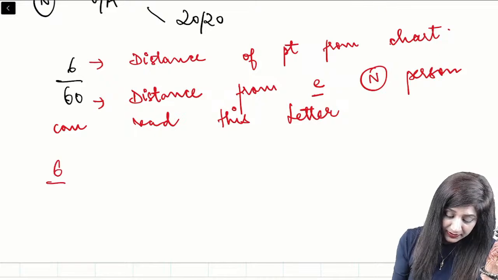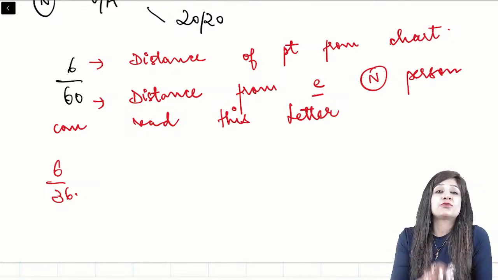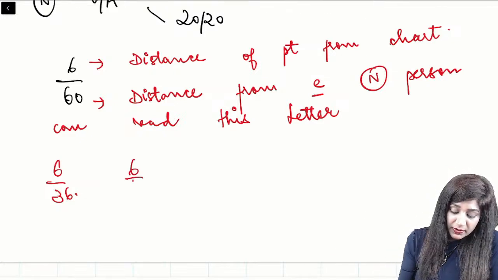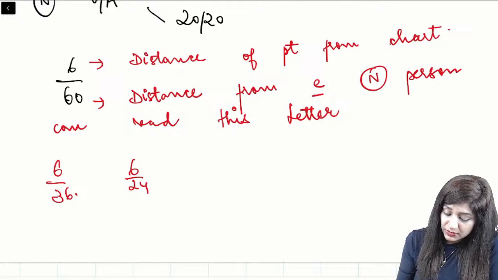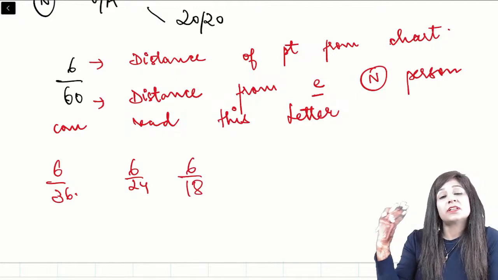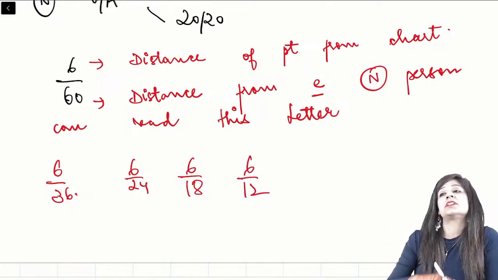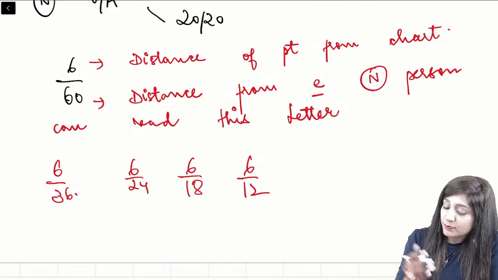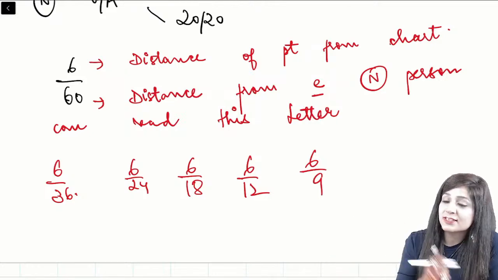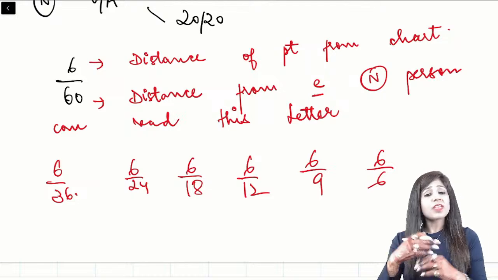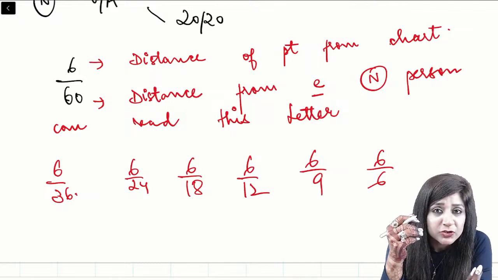Similarly, if I say 6/36, that means what a normal person can read from 36 meters, this person is reading from 6 meters. When I say 6/24, a normal person can read from 24 meters, this person is reading from 6 meters. 6/18, a normal person can read from 18 meters. 6/12, from 12 meters. 6/9, from 9 meters. And finally 6/6: what a normal person can read from 6 meters, this person is also reading from 6 meters, and that is why he has normal visual acuity.